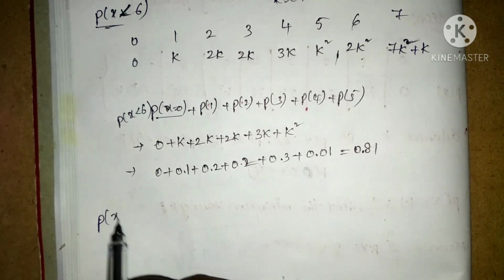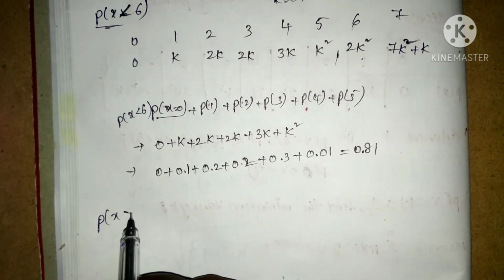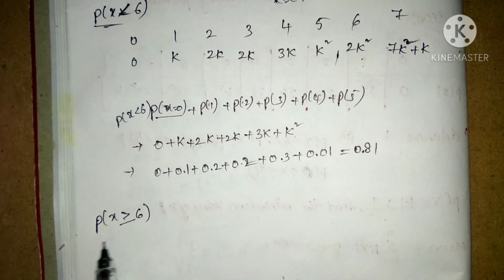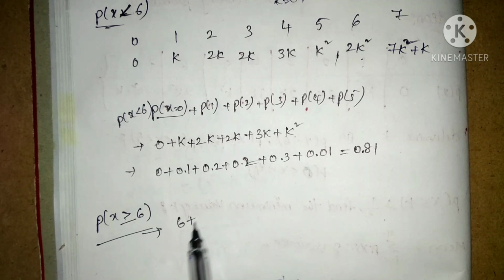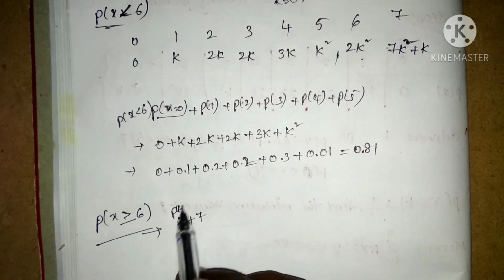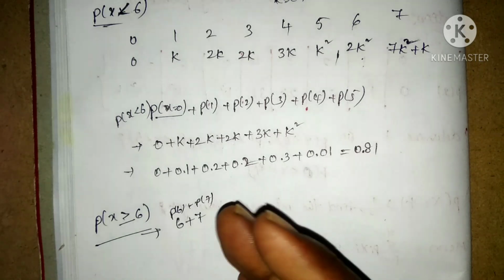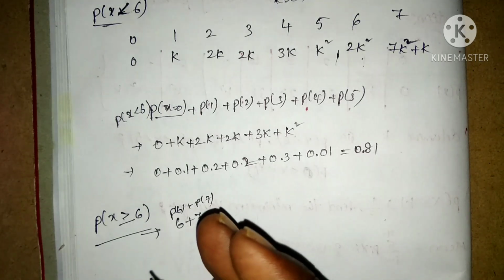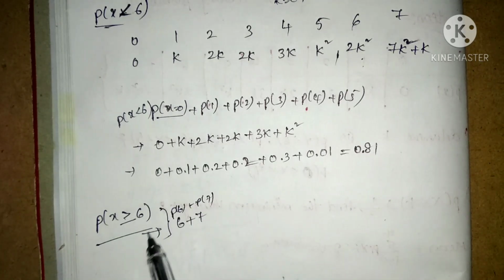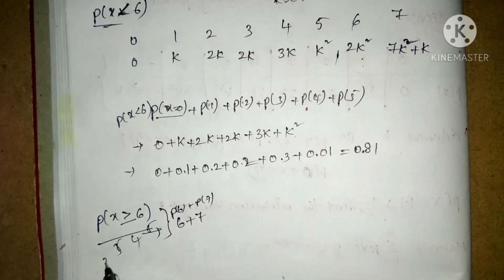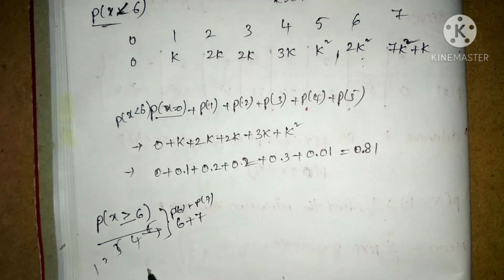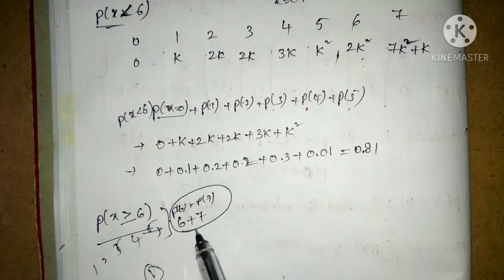Probability of x greater than or equal to 6. This can be added like this, such as 6 plus 7, that is probability of 6 plus probability of 7, or by removing the below part, such as 5, 4, 3, 2, 1, from 1 to get the value of this.